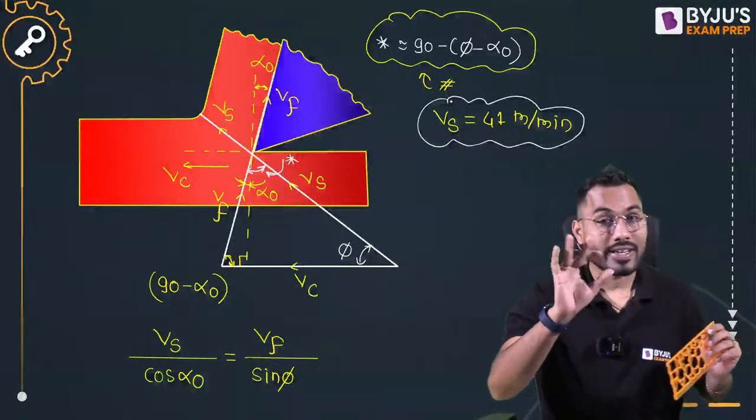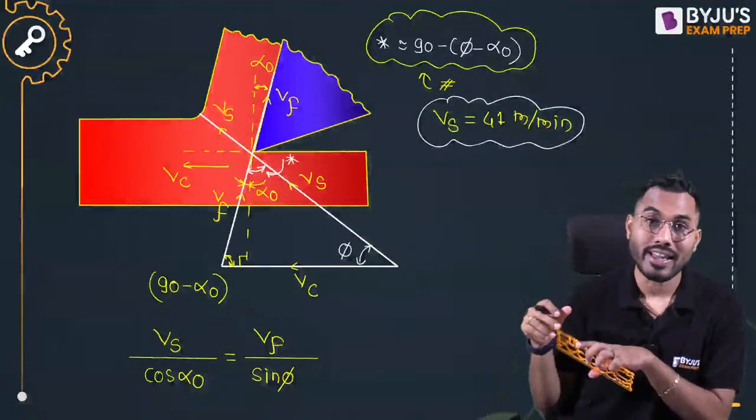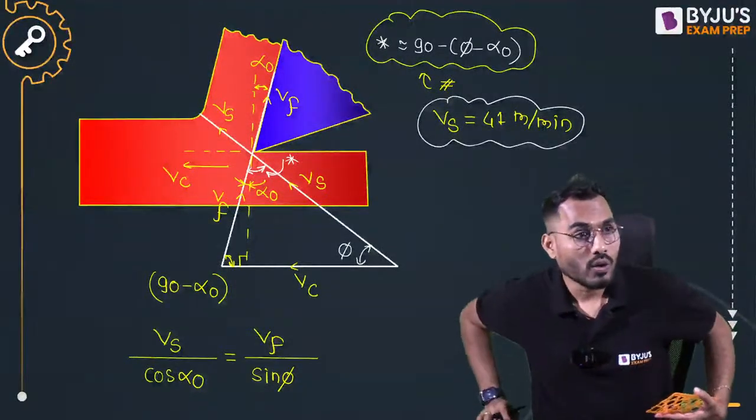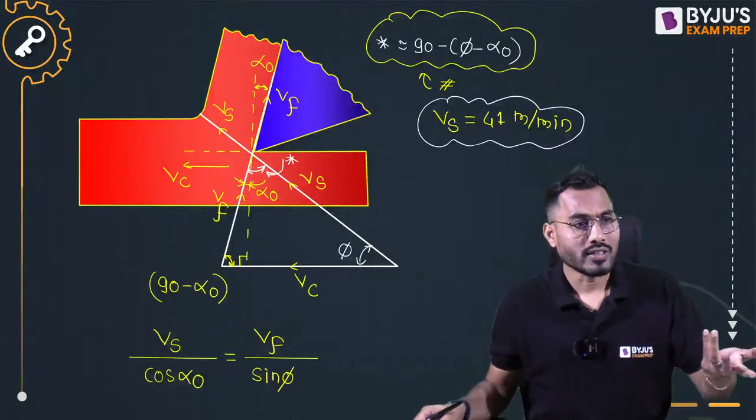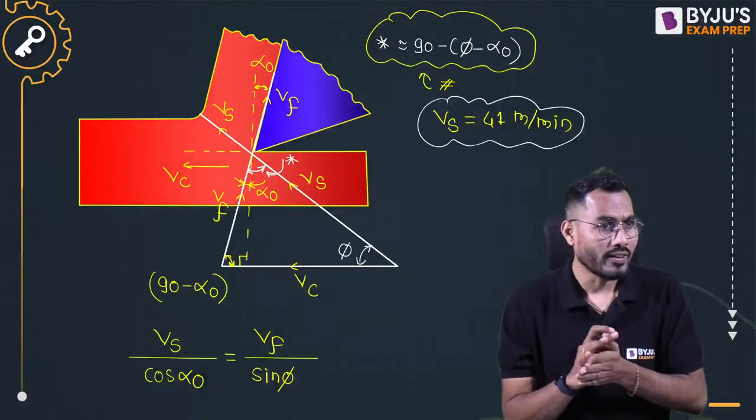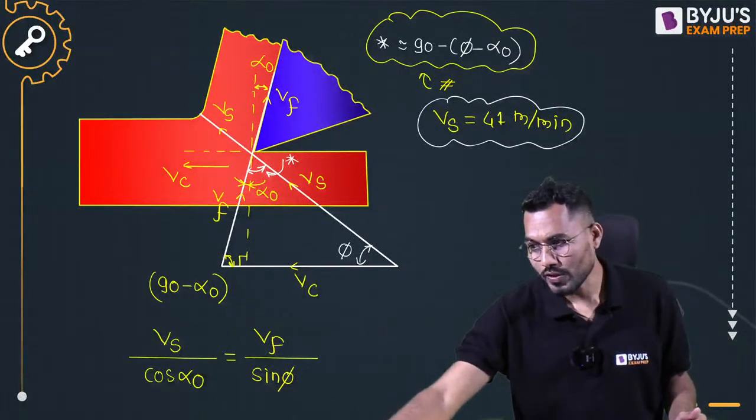Very important as far as the GATE examination is concerned, because you need to understand that whenever, sir, it is the Lami's theorem, also called the velocity triangle, and we can get it. I got the same, right? Fine, no issues.